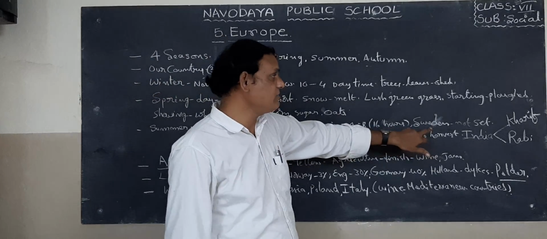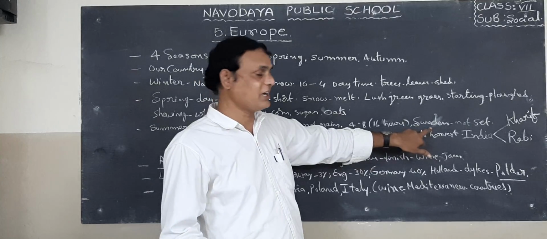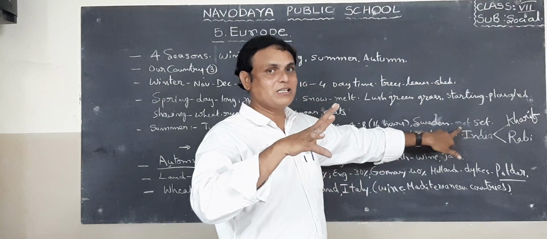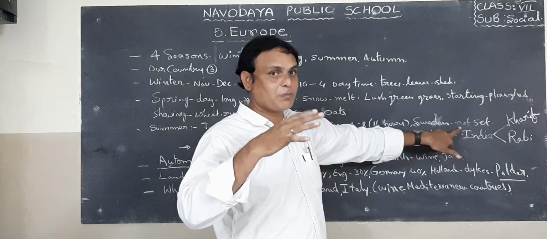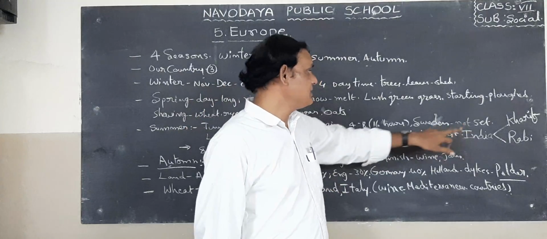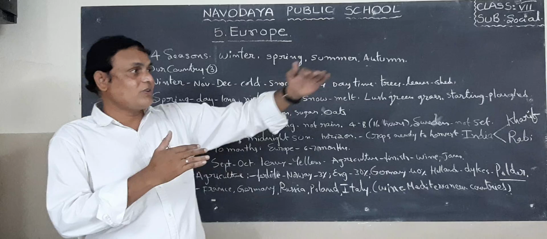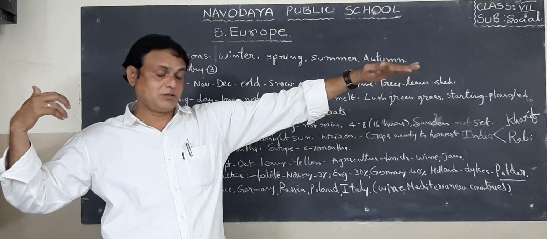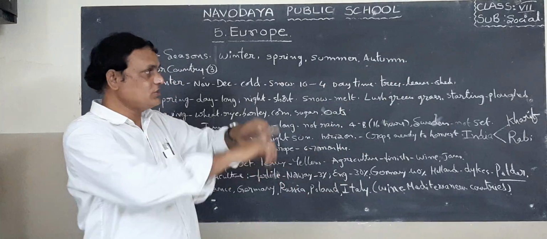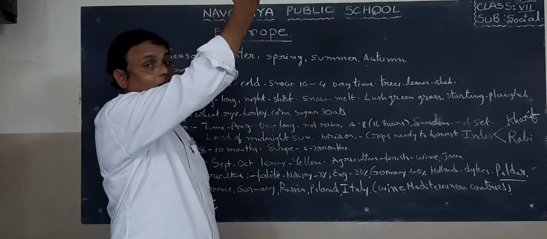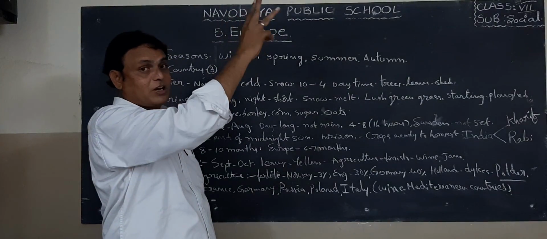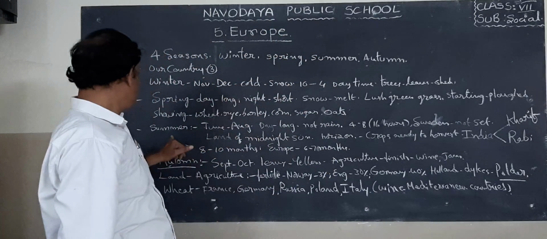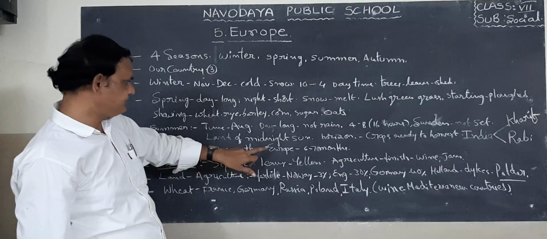But in Sweden a very difficult situation occurs. There is no sunset. In Sweden we cannot see the sunset, especially in summer season. Why is it happening? Because Sweden is so far from the sun rays, that is the main reason. If you see the globe, you can find the Arctic Circle, and near the Arctic Circle are 3 countries: Norway, Sweden, Finland, etc. Next one, land of midnight sun.